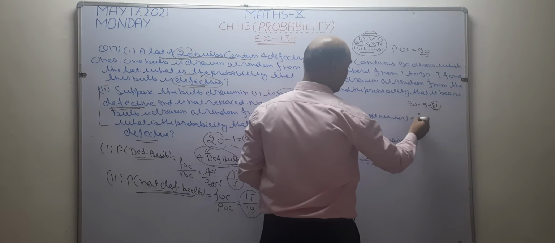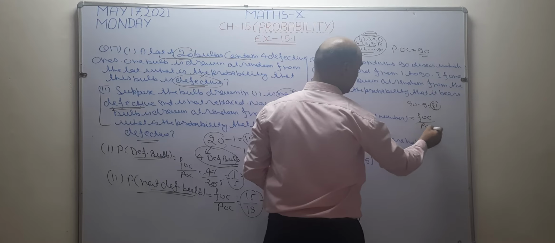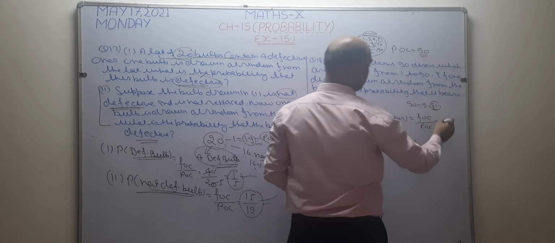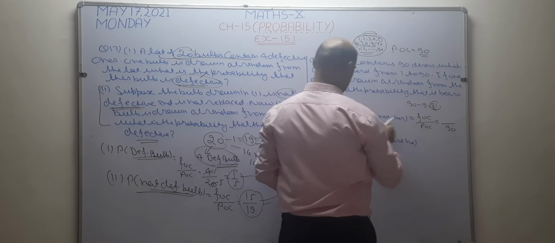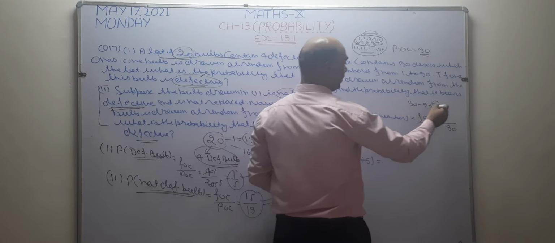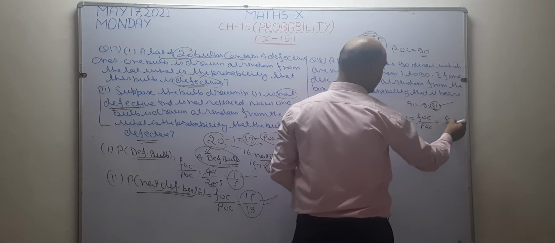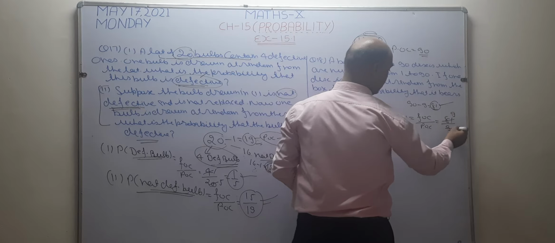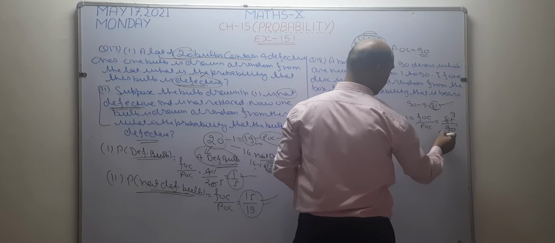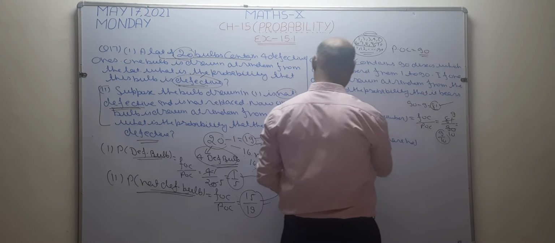So the formula is number of favorable outcomes upon number of possible outcomes. POC of this question is 90, so write here 90. Now in my favor, 2-digit numbers. How many 2-digit numbers are there? 81. So write here 81. 9 nines are 81, 9 tens are 90. The answer becomes 9 by 10. This is the answer of the first part.